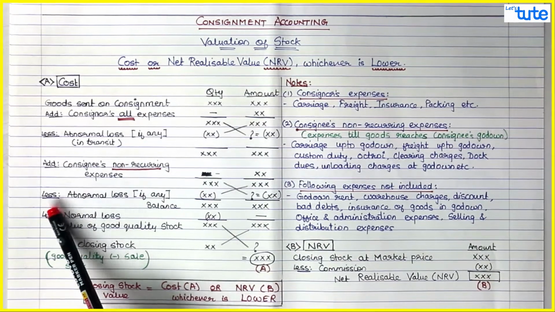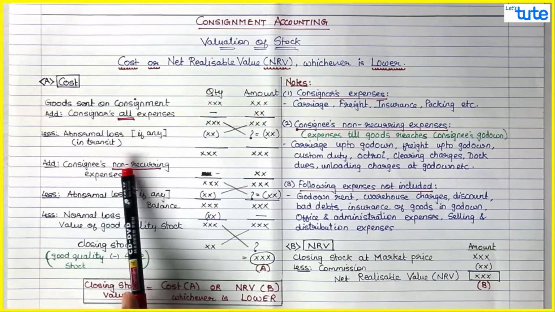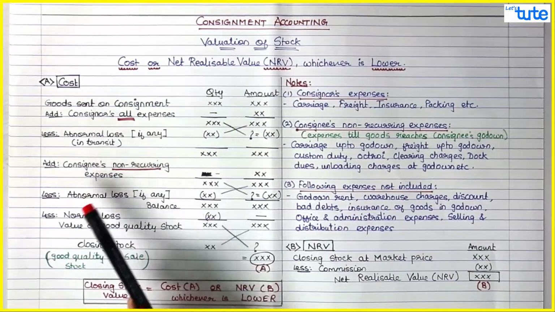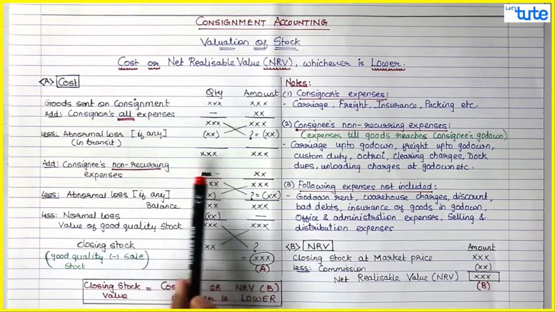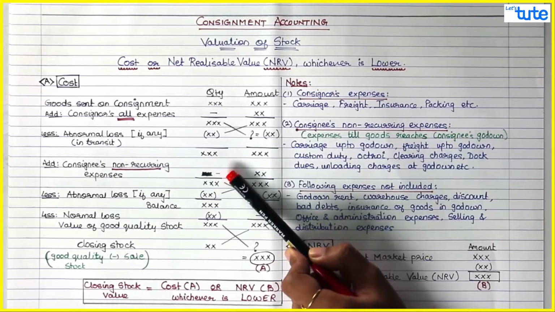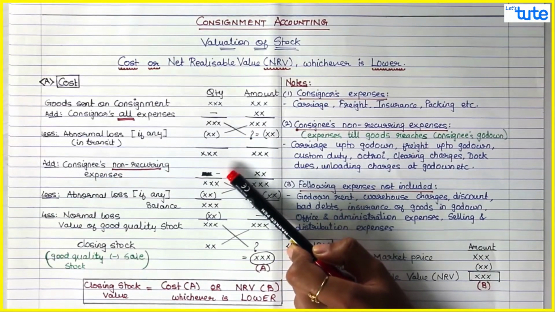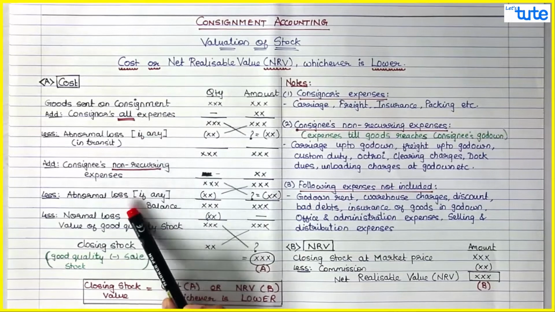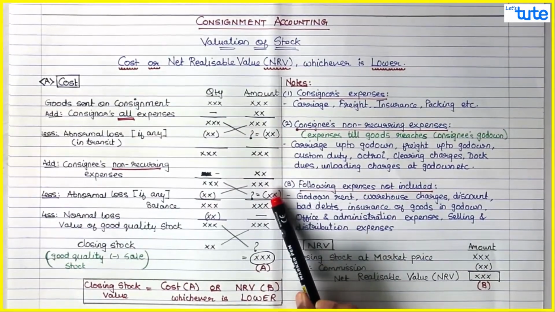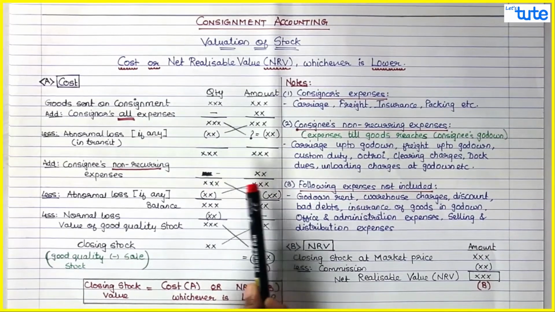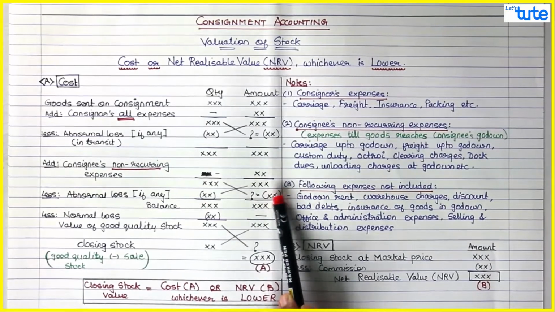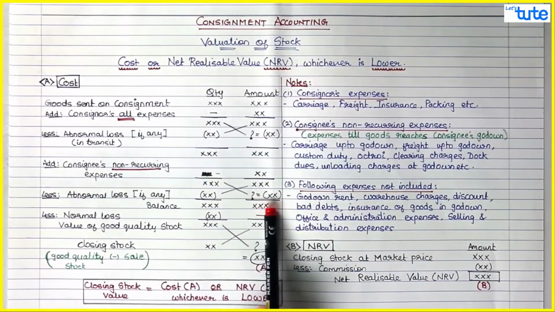Next, abnormal loss if any. Again, if there is any abnormal loss once the goods have reached the consignee's godown, you deduct the amount. So guys, if there are expenses, don't take the quantity. Quantity would be 0 because in expenses, your quantity is not affected. But if there is abnormal loss, you have quantity, you cross multiply, you find out the loss amount. So this much quantity is worth this cost, then abnormal loss quantity will be worth this much cost. You deduct that, and you will find out the balance.